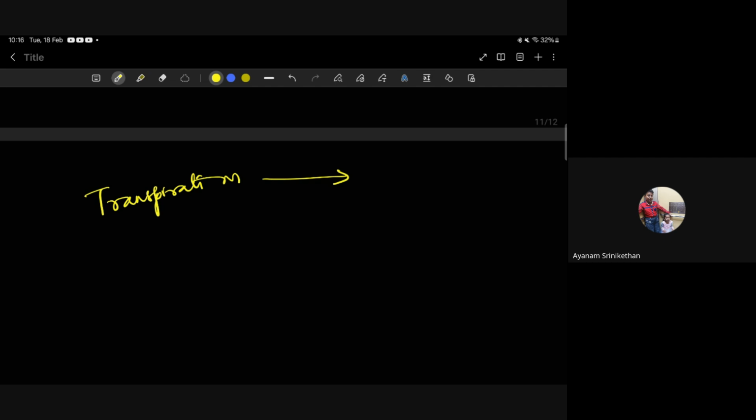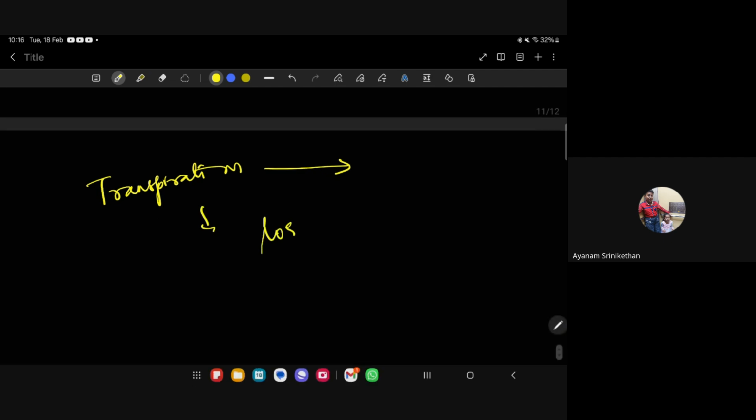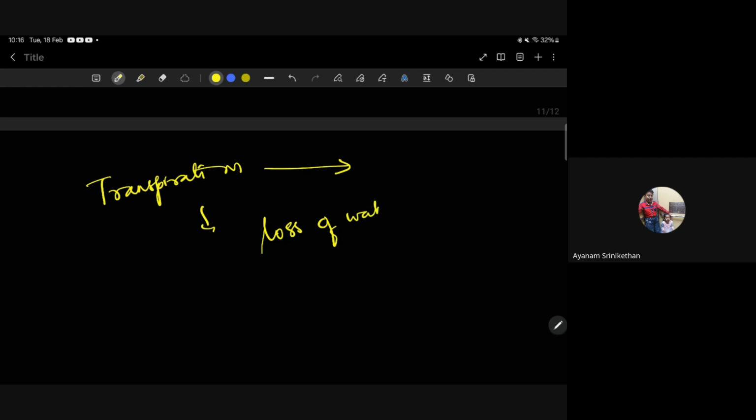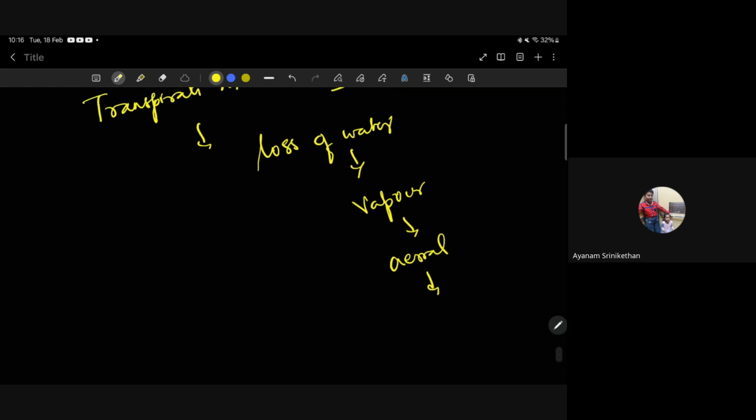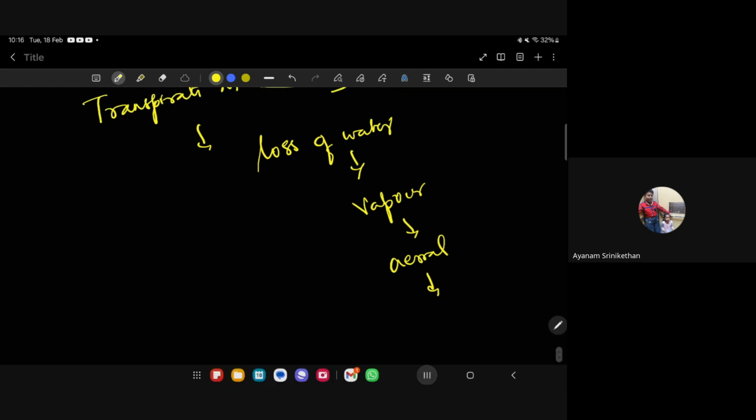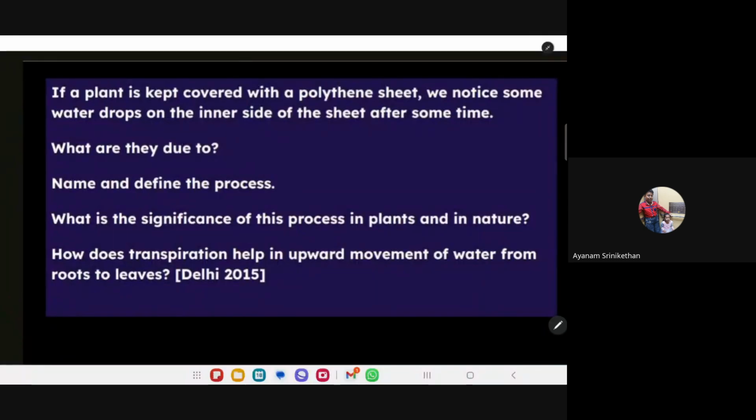Keywords: loss of water in transpiration. In the form of what? You must mention vapor. From the aerial parts of the plant is known as transpiration. You should give a full definition like this. So what is the next one? Name and define the process.